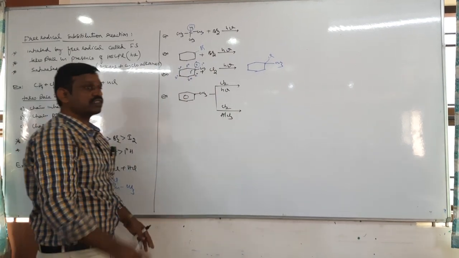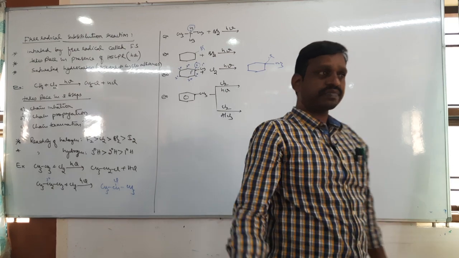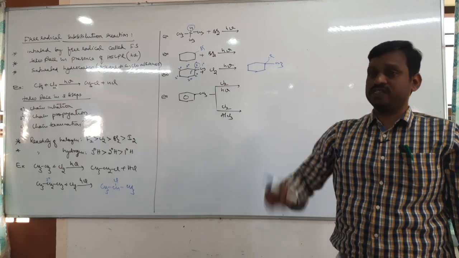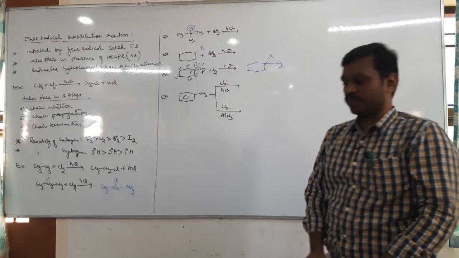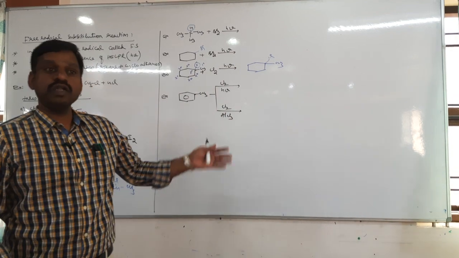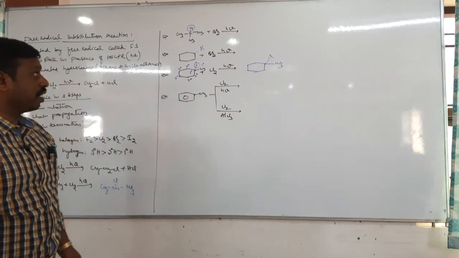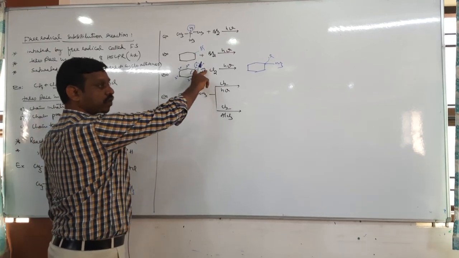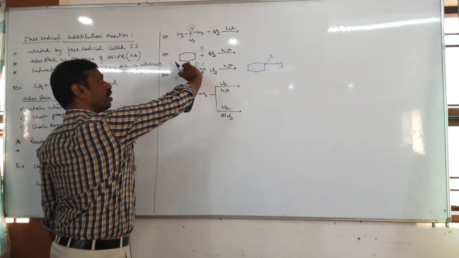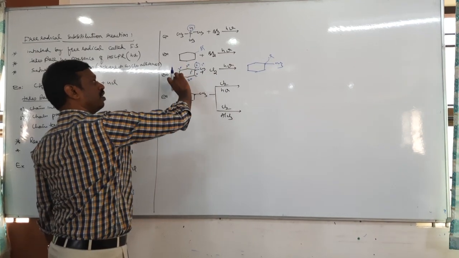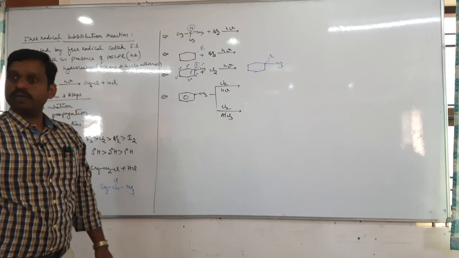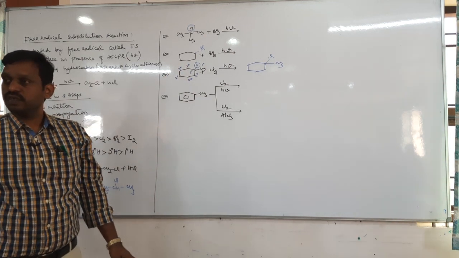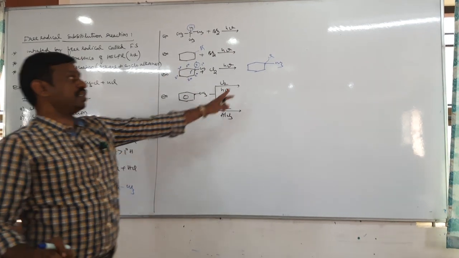Suppose this question is asked in an exam: if methylcyclohexane reacts with chlorine, how many possible products does it give? Major is 1, but how many possible products? If chlorine comes here, 1, here 2, here 3, here 4, here 5. There are 5 different positions, so you will get a total of 5 products. Out of 5 products, this is the major.